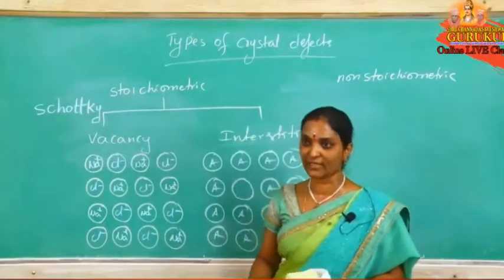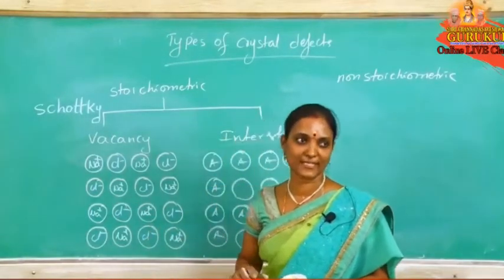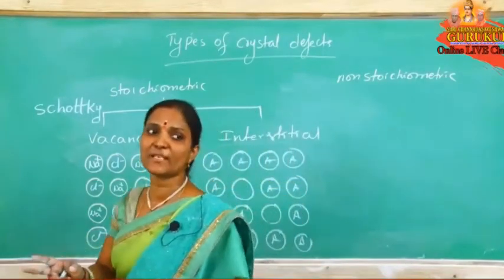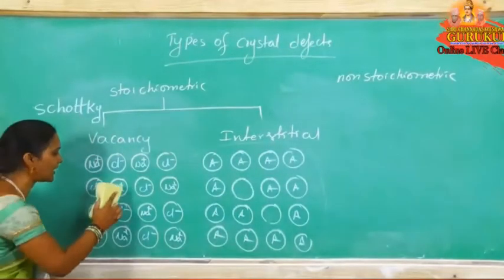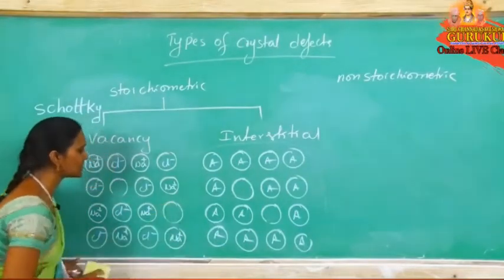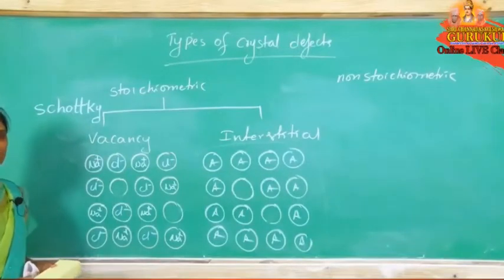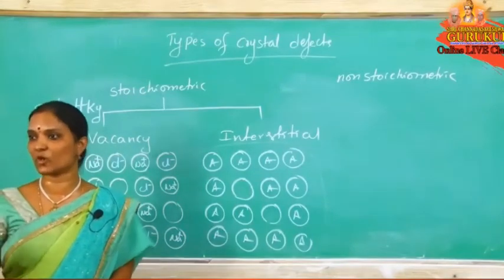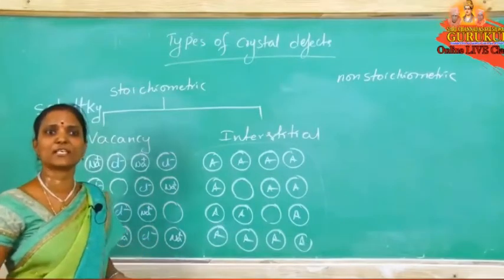What is this Schottky defect? Missing of an equal number of cations and anions takes place. If an unequal number is missing, the formula changes. If an equal number is missed, there is no change in formula. For example, one Na plus is missed, and at the same time one Cl minus is also missed. They will give this diagram in the question. What is that defect? We just have to check whether an equal number is missed. If an unequal number is missed, that is not a Schottky defect. Equal numbers of cations and anions, nothing but equal positive and negative charges, are missing.